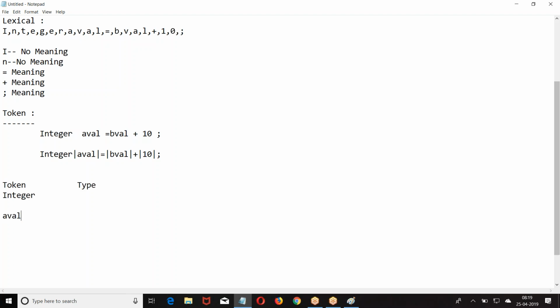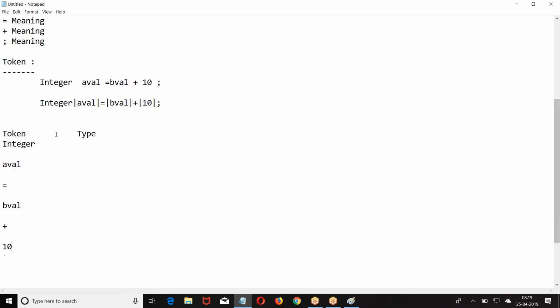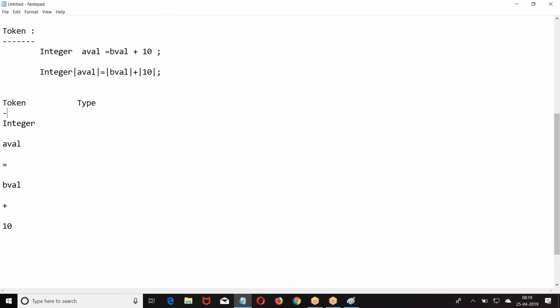Integer, a value, equal to, b value, plus, 10. So we have integer a value equal to b value plus 10 semicolon. Now what happened here? Integer, there is a meaning for it.